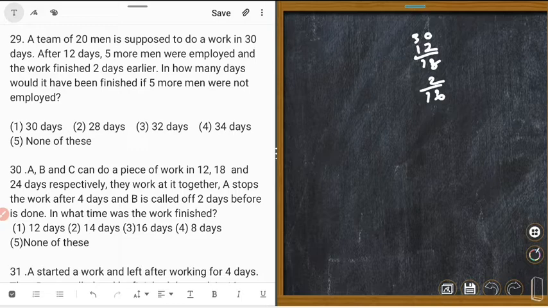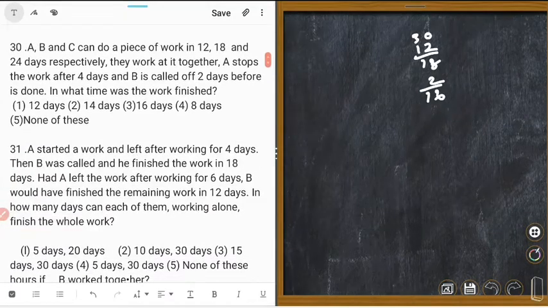If 5 men had not been added, 20 men would have done it, so let's calculate how many days they would have taken. 20 men's 1 day's work is equal to 1 upon 16 into 25, and if you simplify you will get the answer. Okay, done. Now let's move to the next question, that is 31.